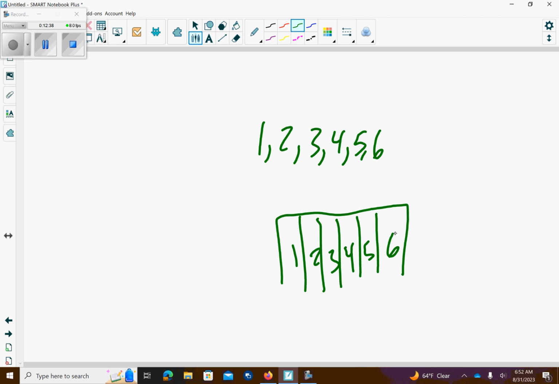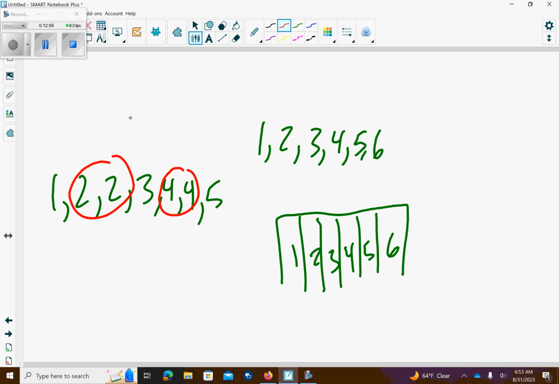Bimodal means we would have two modes or two peaks. A mode is the most occurring number. So if I had, say, numbers like this, twos are the most occurring and fours, so this is called bimodal.